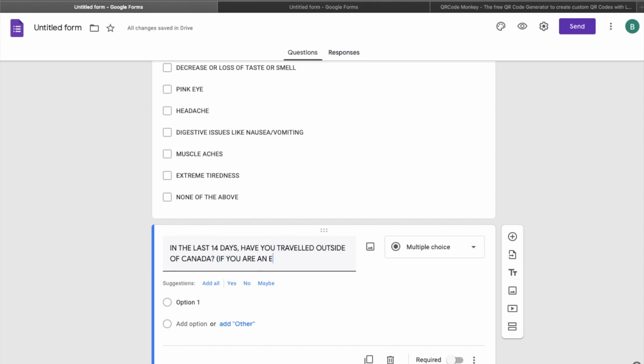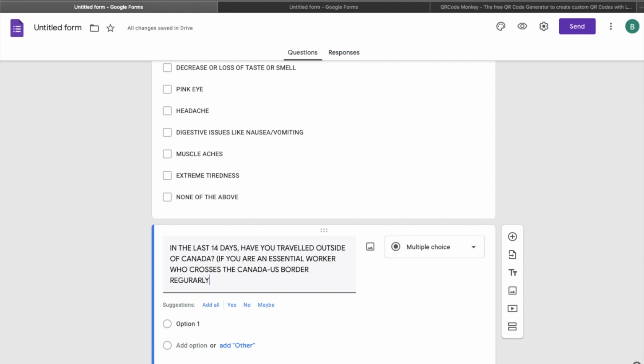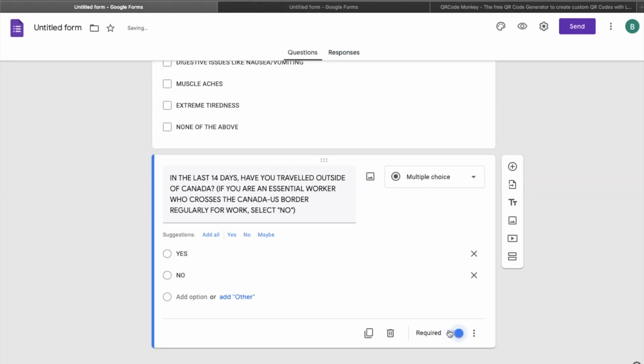If you are an essential worker who crosses the Canada-US border, the options to answer is yes or no as a multiple choice. Again, required. They must answer this before they can proceed to the next question.